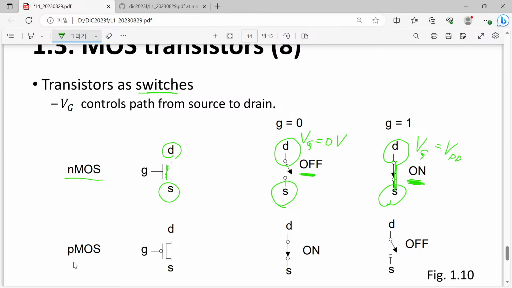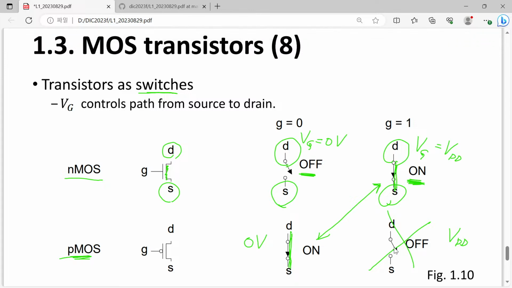But in the case of a PMOSFET, fortunately, we have the opposite behavior. When we have 0 volt, the switch is on, and when we apply VDD to the gate voltage, then the transistor is shut down and the switch is turned off. So we have two opposite behaviors of two different transistors, and we will use these properties to build our logical